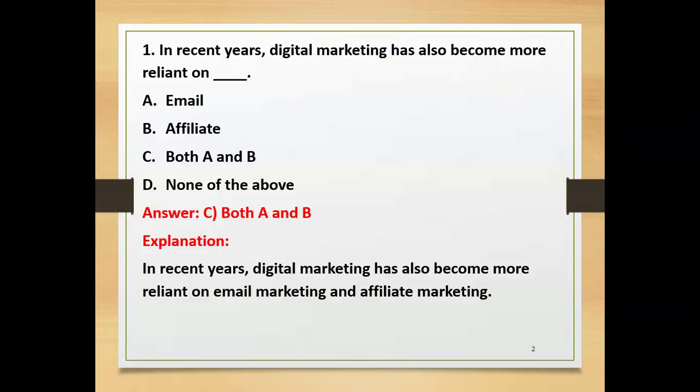This marketing mostly relies on email, electronic mail, and affiliate. These play primary and crucial roles in providing important digital marketing techniques. That is the first question.